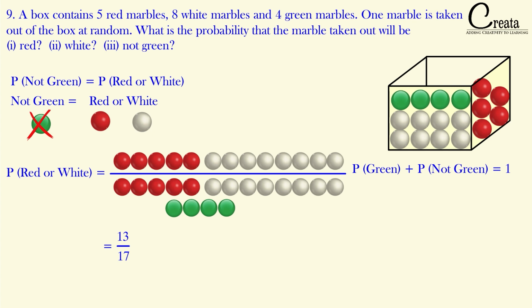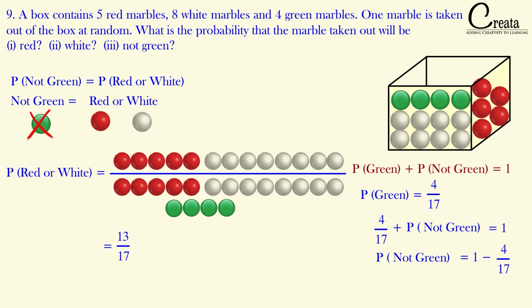We can also calculate the probability of green marble as 4 by 17, and we can also use this formula and calculate the probability as 1 minus 4 by 17. That will also come as 13 by 17. So you should know all the approaches. We have done with this question. Let's move to the next question.